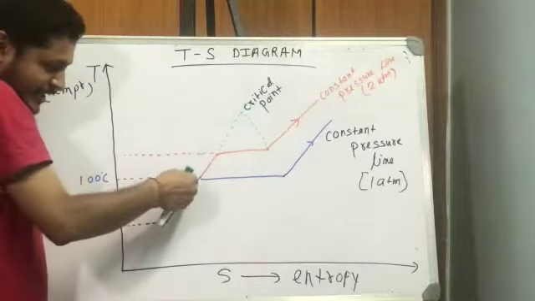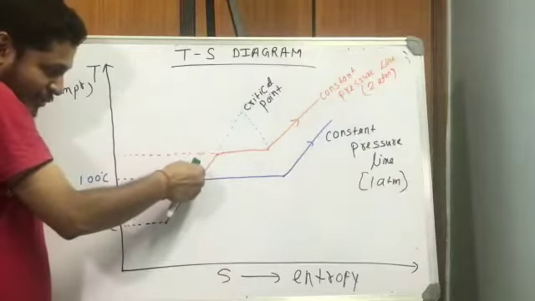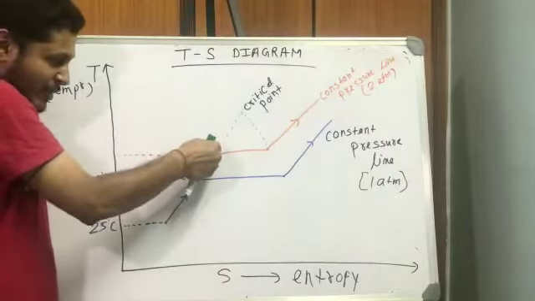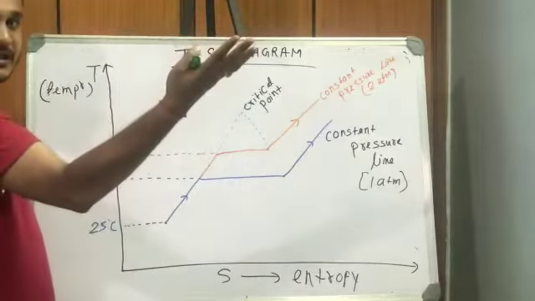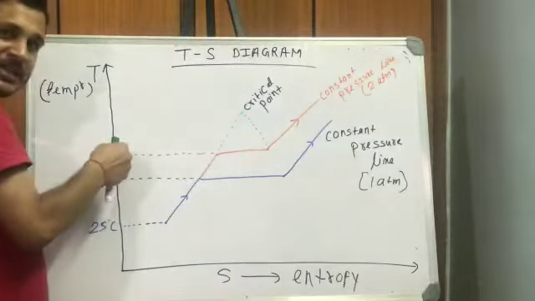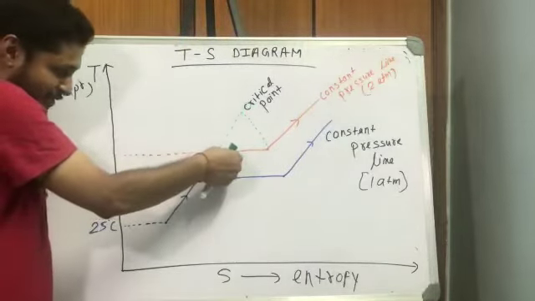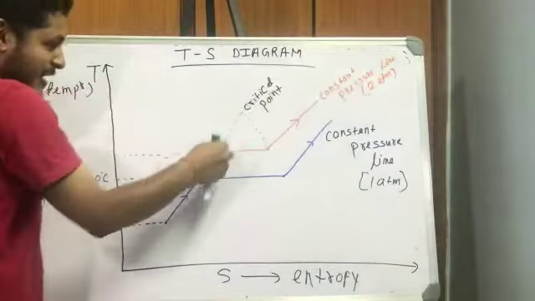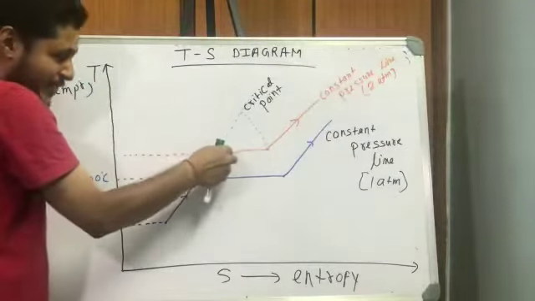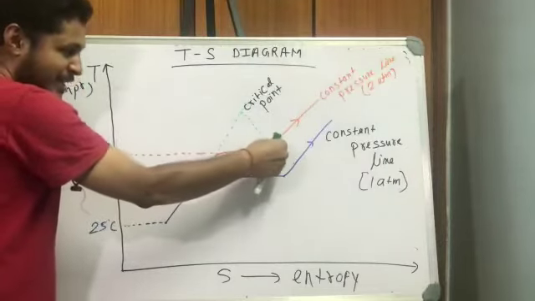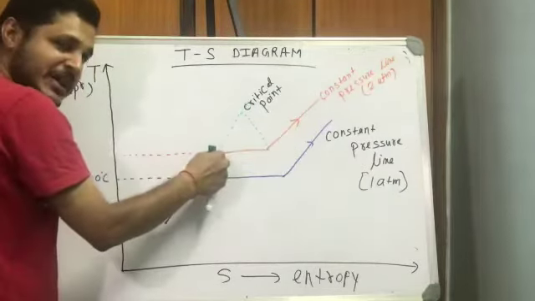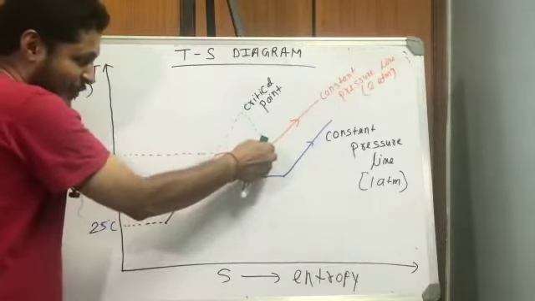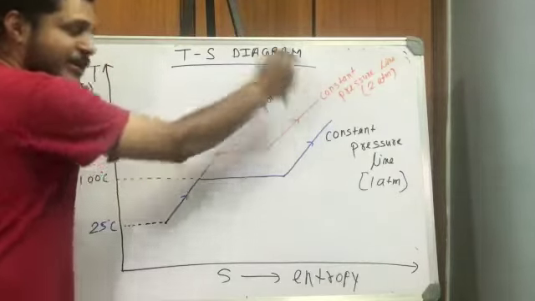The water will be heated from the same 25 degrees Celsius. If you go on heating, you will cross 100 degrees Celsius, and the water will boil somewhere above 100 degrees Celsius. So this will be the temperature, the saturation temperature corresponding to 2 atmospheric pressure, and again phase change will start occurring here. This first point is where the latent heat starts, and again the same thing happens. All water has been converted to steam, and from here if you heat, it is called superheated steam.